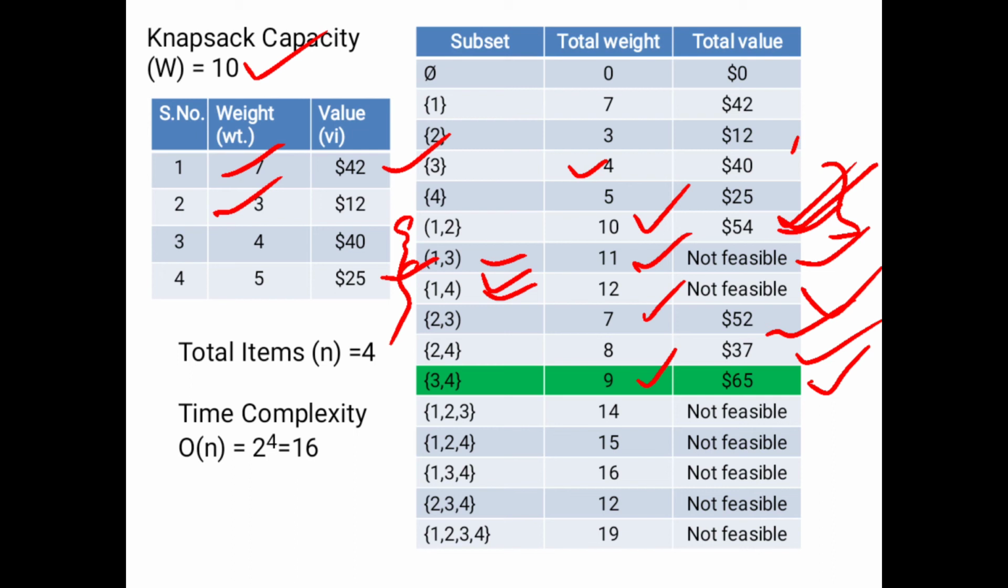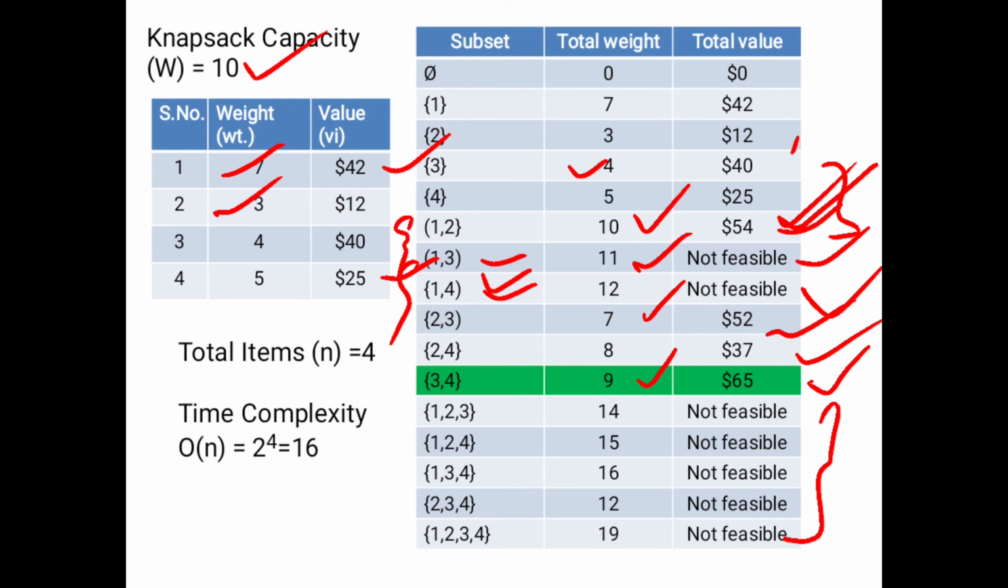Then the remaining: the next subset 1 2 3 is 14, so the weight is greater than the capacity of the knapsack, so it is not feasible. Then the next subset 1 2 4, the total weight is 15, not feasible. 1 3 4, the total weight is 16, not feasible. Then the next subset 2 3 4, total weight is 12, not feasible. Then 1 2 3 4 is another subset. The total weight is 19, so that is also not feasible, because these items weigh more than the capacity of the knapsack bag.